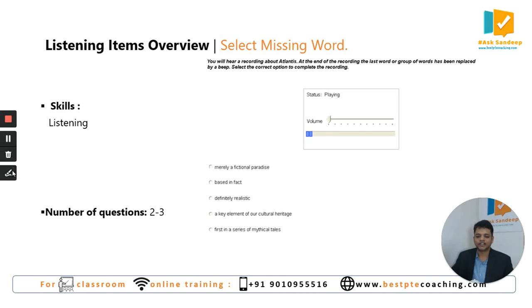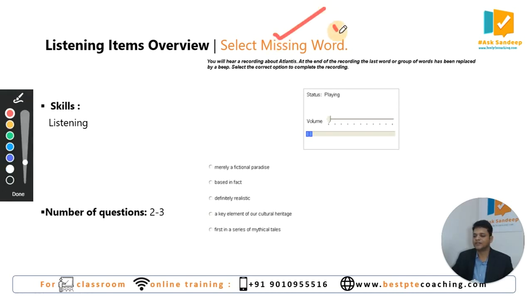The next question type is select missing word. This is a very interesting question type. Again, you will get to hear a lecture. Towards the end of the lecture, there will be a beep sound. You have to guess what is in the beep. You are given choices at the bottom. From these choices, you have to pick up the missing word. You have to guess and click the word that is missing in the audio or that is covered by the beep. When you do this question, you get score in listening and the minimum number of questions asked will be 2 and maximum number of questions will be 3 from this question type.